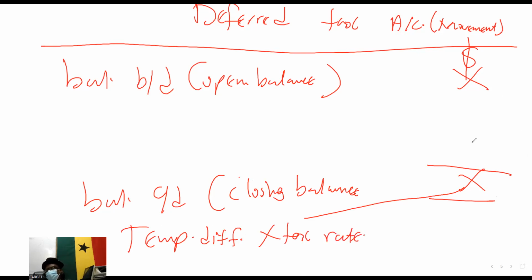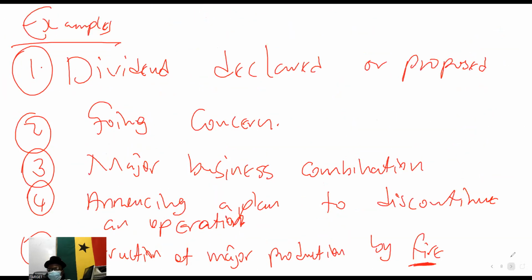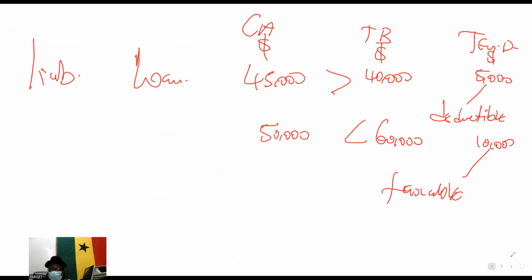That's all. So the difference between this and this is the movement. We call it P&L, income tax expense. So this is the deferred tax movement. It's a balancing figure. And this is what we normally come and place here.